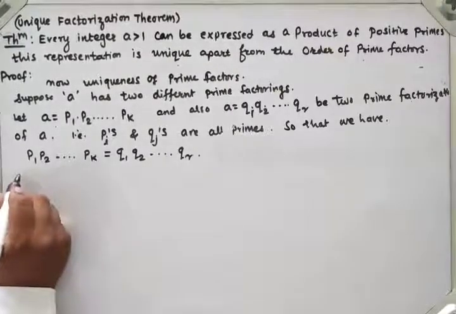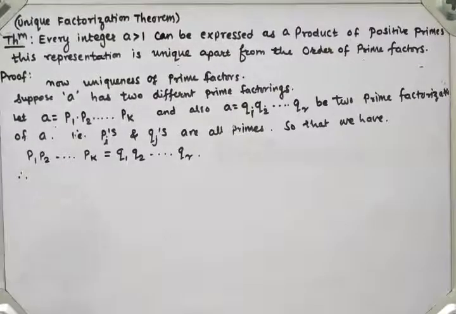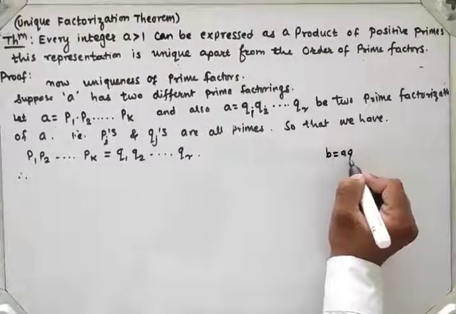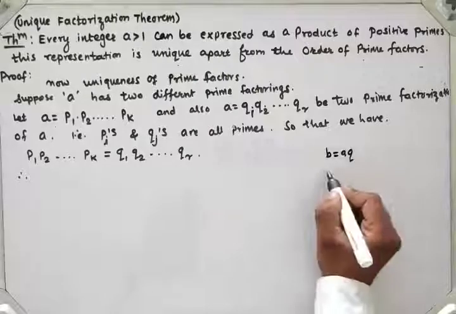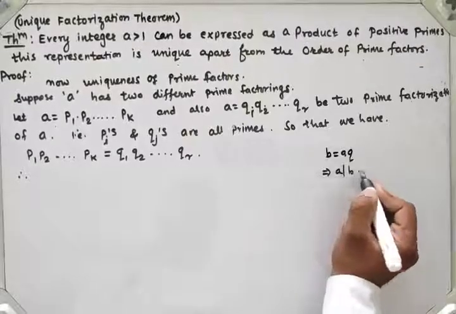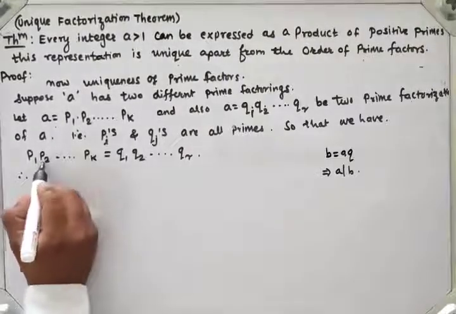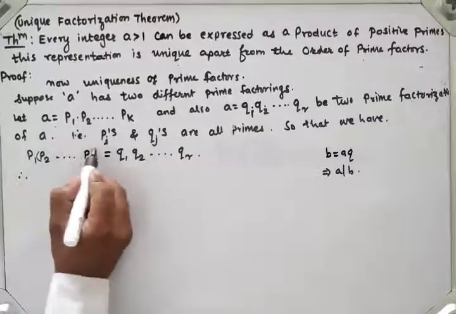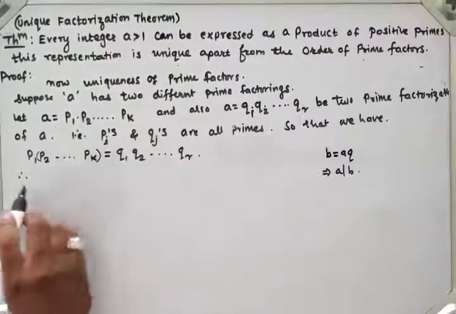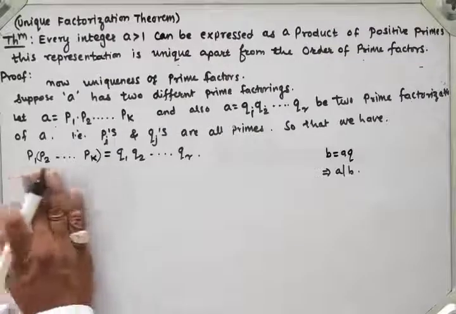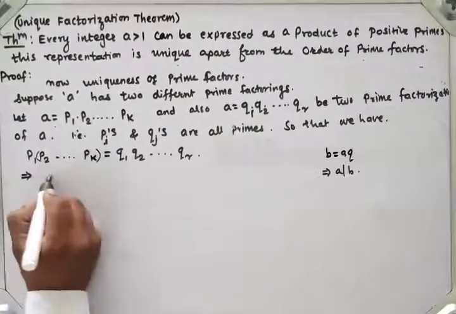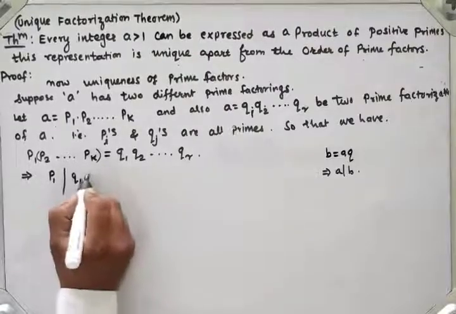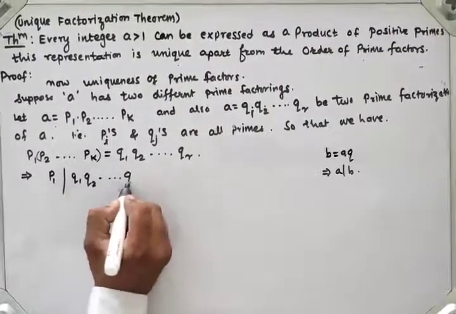Therefore we know that if b is equal to a times q, then a divides b. Here p2, p3 up to so on pk are all integers, so their product is again an integer. So what do we get here? Then p1 divides q1 q2 up to so on qr.